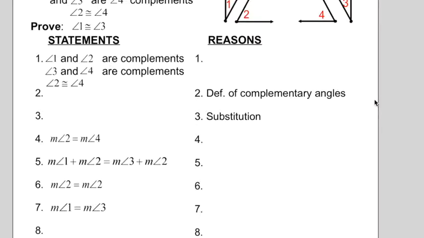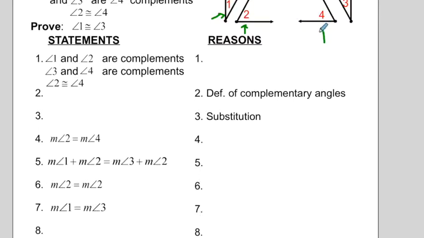Remember, anytime we start a proof, we need to take a big step back and look at what we are given and what we are trying to prove. Here in this proof, we are given that angle 1 and angle 2 are complements. What does that mean? Here is angle 1. Here is angle 2. Those two angles are complements. That means when I add them together, they equal 90, and that'll come into play in a second.